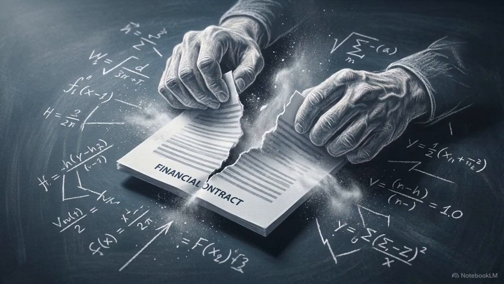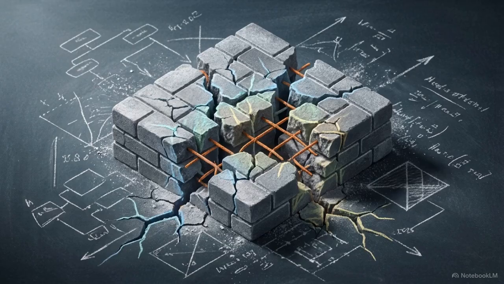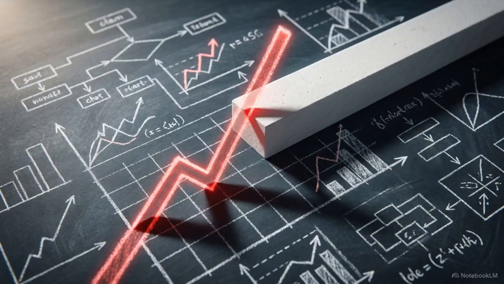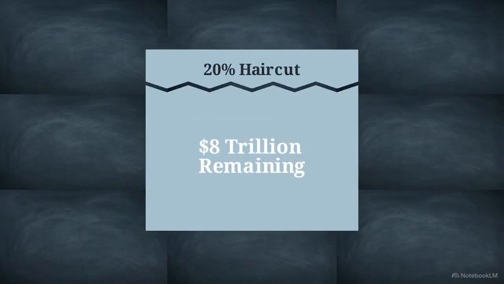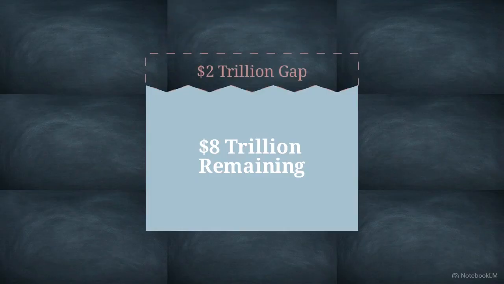Lenders withdrew their money by demanding unprecedented increases in haircuts. Anxiety over subprime mortgage defaults triggered a breakdown in the interbank market. Lenders responded by hiking haircuts on structured securities, which were once zero, to nearly 50% by late 2008. Across a $10 trillion repo market, a 20% average haircut creates a $2 trillion gap.